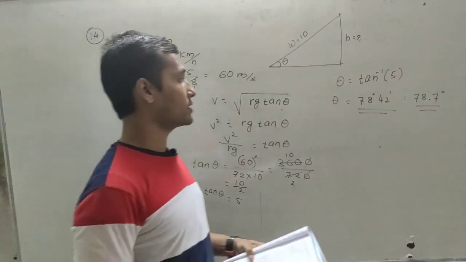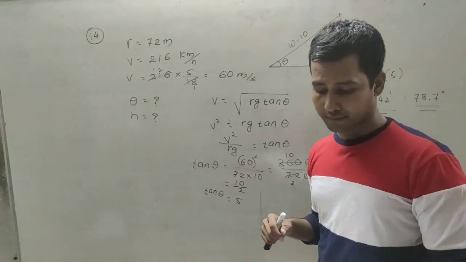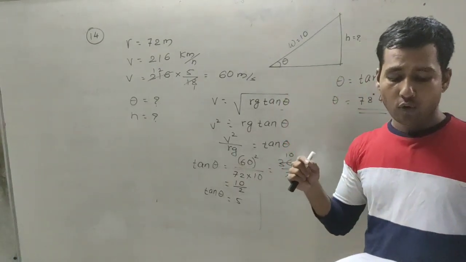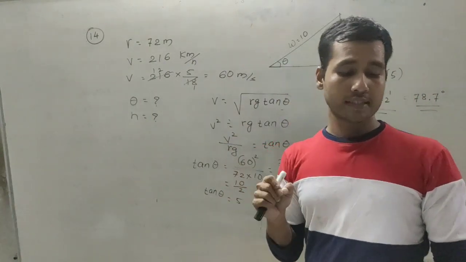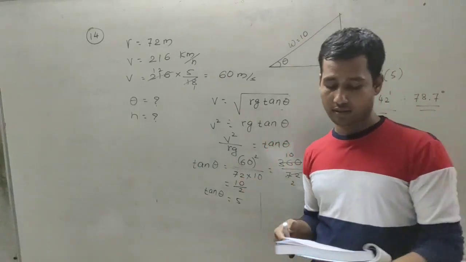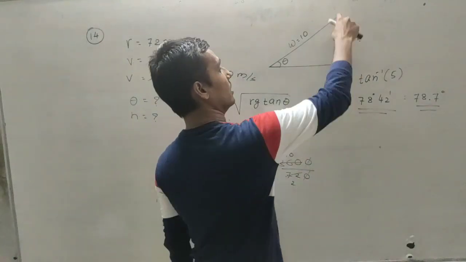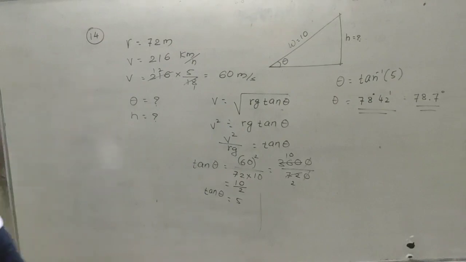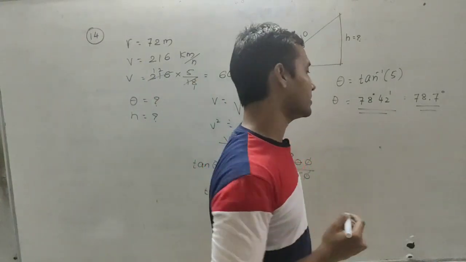Now our second part in this problem is, by what height will its outer edge be with respect to the inner edge if the track is 10 meter wide? So we have to find the height. To find this height, I am using the simple formula, sin θ.